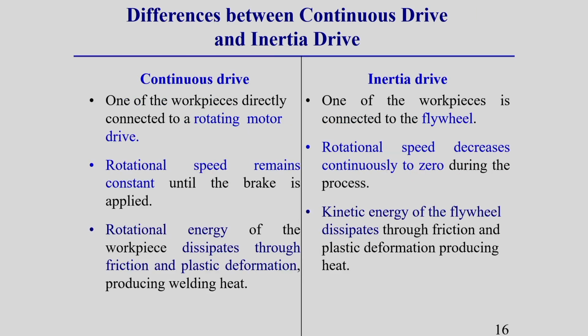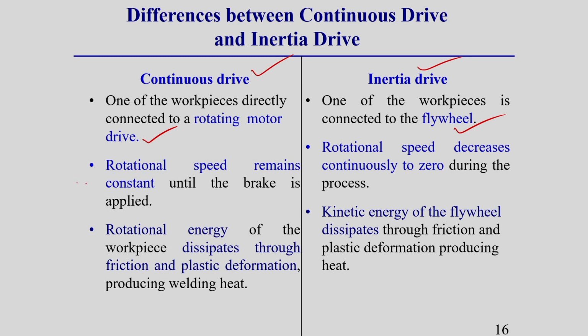Then what is the dissimilarity between them? In continuous drive and inertial drive, there can be different types of dissimilarity or difference, you can say. Like in continuous drive, one workpiece is directly connected to a rotating motor drive, which you observe. This rotating motor drive generally remains rotating and in contact with the workpiece spindle during the whole welding time. But in inertial drive, one of the workpieces is connected to the flywheel. So this is one dissimilarity.